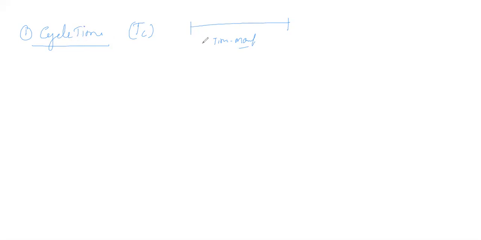Here the cycle time also includes both kinds of time: it includes the production time or process time, okay, or the productive time, and also it includes the non-productive time.